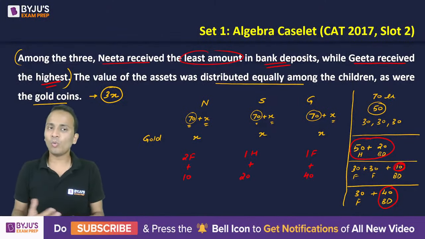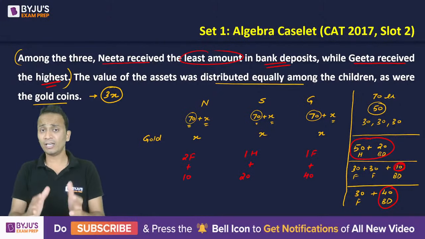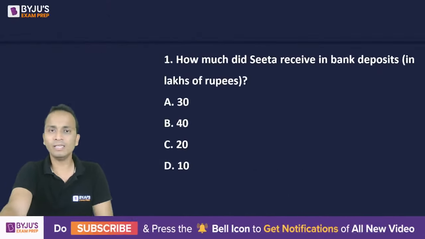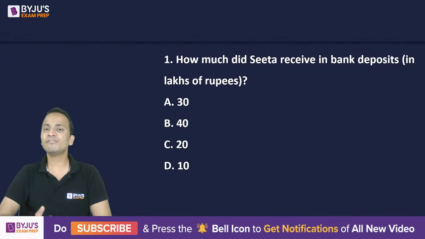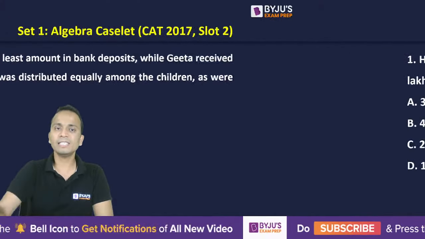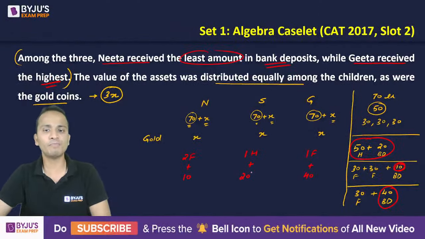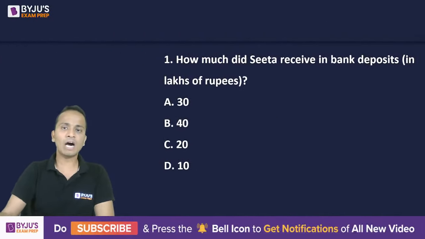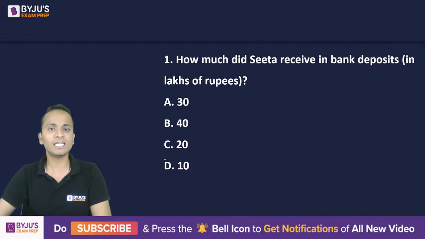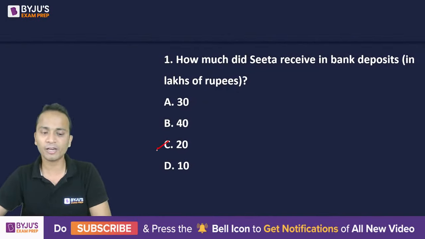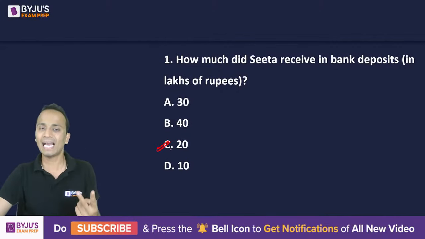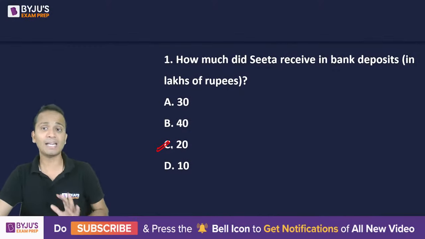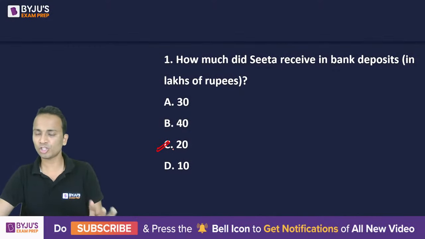Now we still don't know what the total number of gold coins is. Now let's look at some of the questions on the basis of this. Okay. So question number 1, how much did Sita receive in bank deposits? If I go back, how much did Sita receive in terms of bank deposit? Any answer for this one? How much did Sita receive in bank deposits in terms of lakhs of rupees? So the answer here will be 20 lakhs. All right. So Sita has received 20 lakhs in terms of bank deposits. So the first question is sorted.